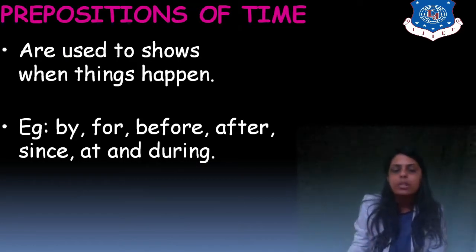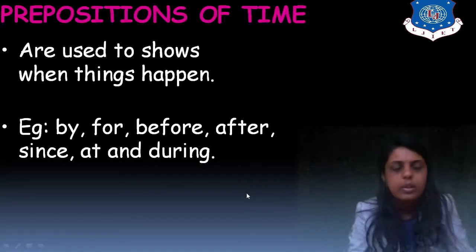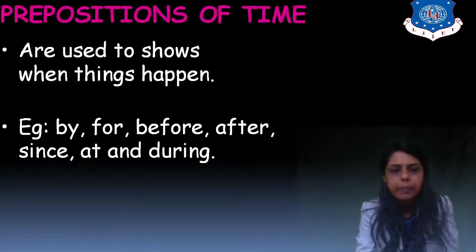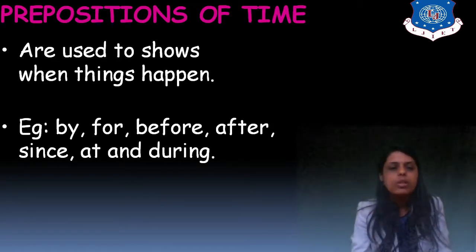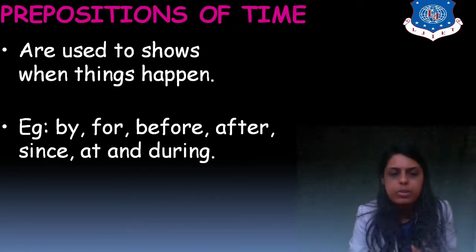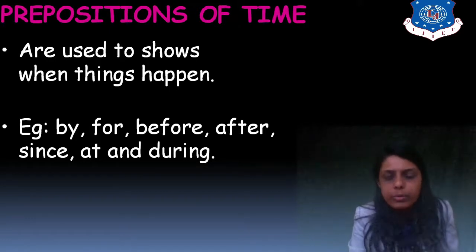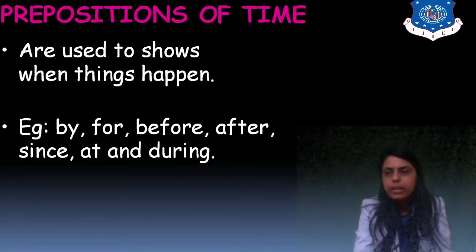Now there is time. Prepositions of time are by, for, before, after, since, at, and during. So here you can see examples. These are prepositions of time. Right? By, for, before, after, since, at, and during. She will come by 5:15. So, a time preposition. Can you come before me? Can you come after me? Again, it is showing that I'll come before you, right? If I come at 5, you will come at 5:15, right?